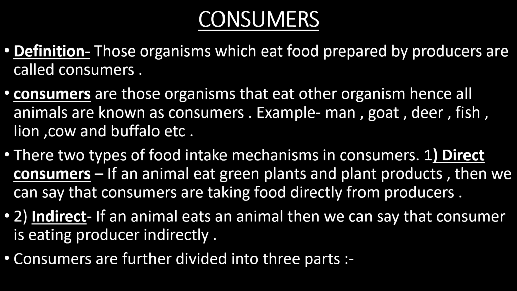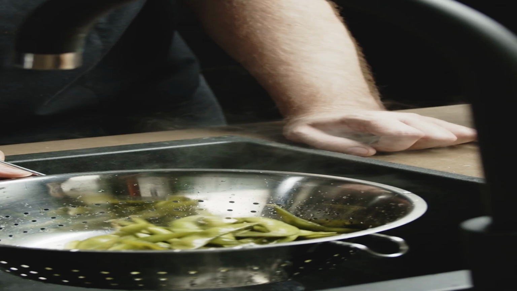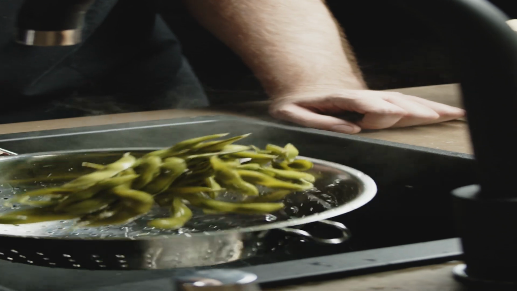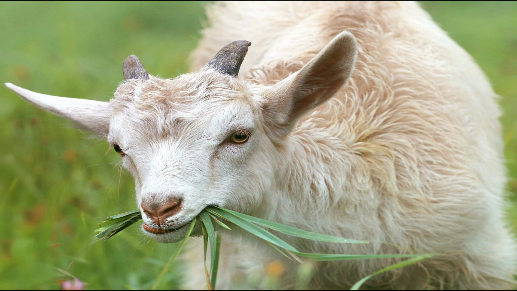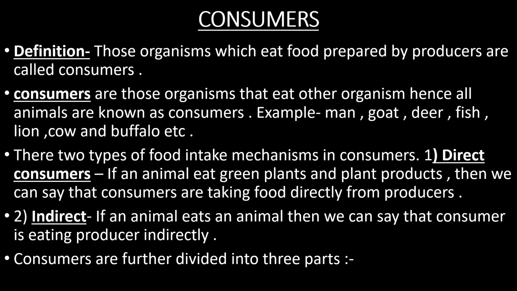Now, number two is consumers. Those organisms which eat food prepared by producers are called consumers. For example, there is a plant and there is one goat. This goat will eat the green plant, and in turn this goat is eaten by a lion.